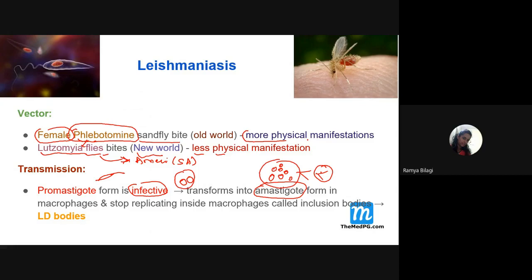Once a cell is fully loaded with these amastigotes, they are ruptured and released into the peripheral circulation. And what are these amastigote forms within the macrophages called as? Students, what are they called as? LD bodies.